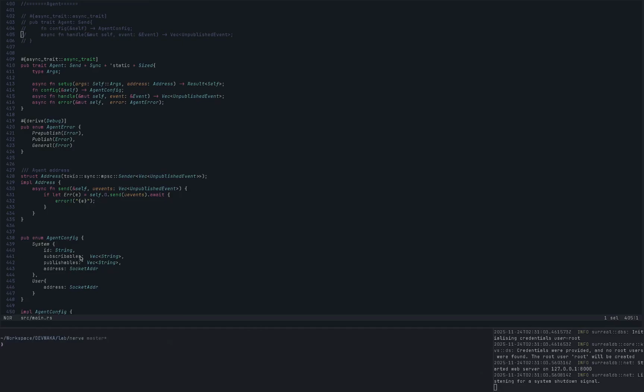So we also have subscribables, the events you are interested in handling, as well as publishables, the events you can publish. Then you give us a socket address. For users, we just need the socket address because we ourselves will preload all of this.